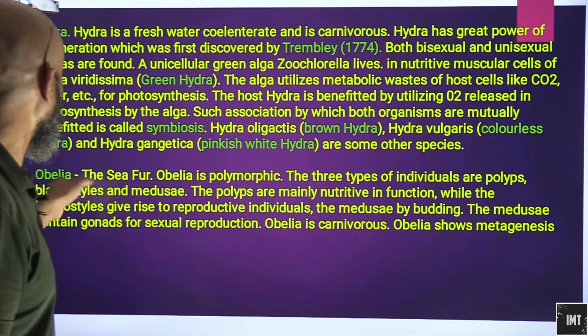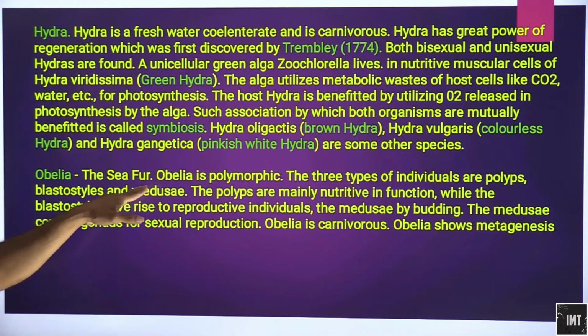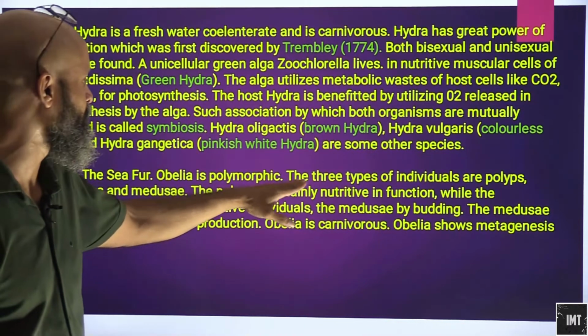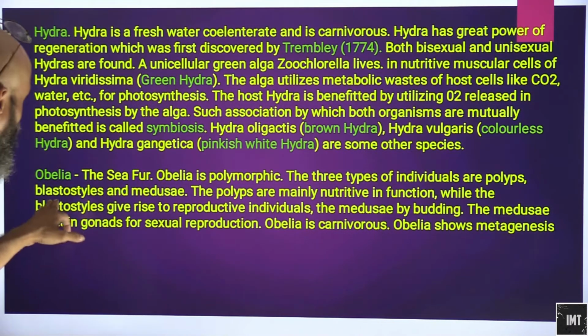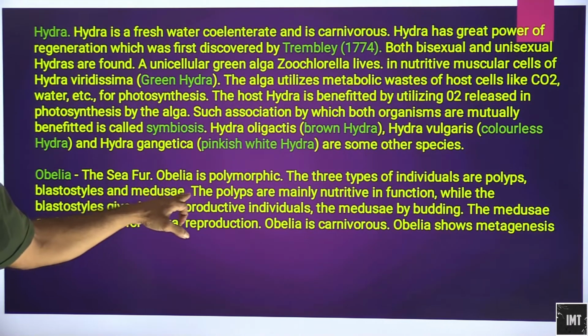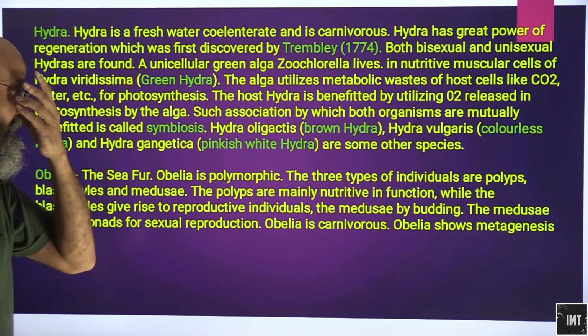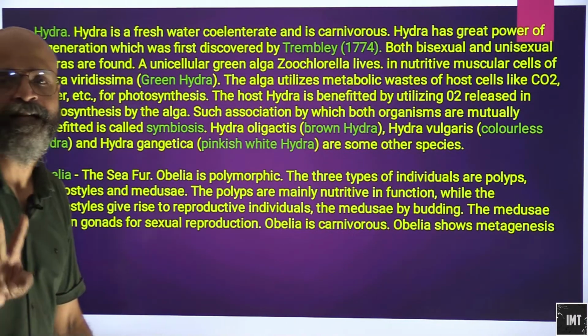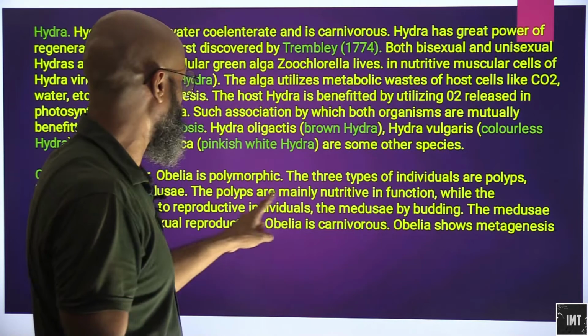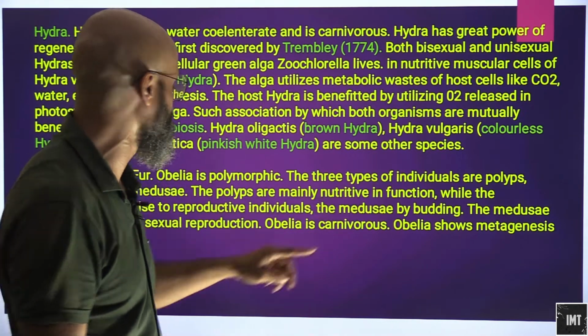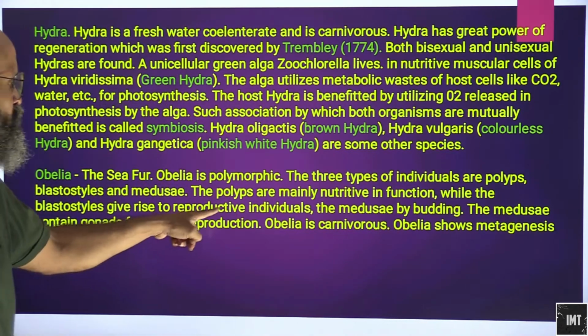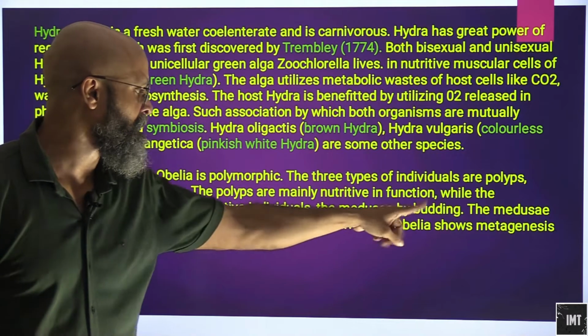Okay, Obelia, it is also known as sea fur. Obelia is polymorphic. The three types of individuals are polyps, blastostyles, and medusae. So all these three are present. That is the reason they are known as polymorphic. They can exist in all three forms. The polyps are mainly nutritive in function, while the blastostyles give rise to reproductive individuals, the medusa, by budding.